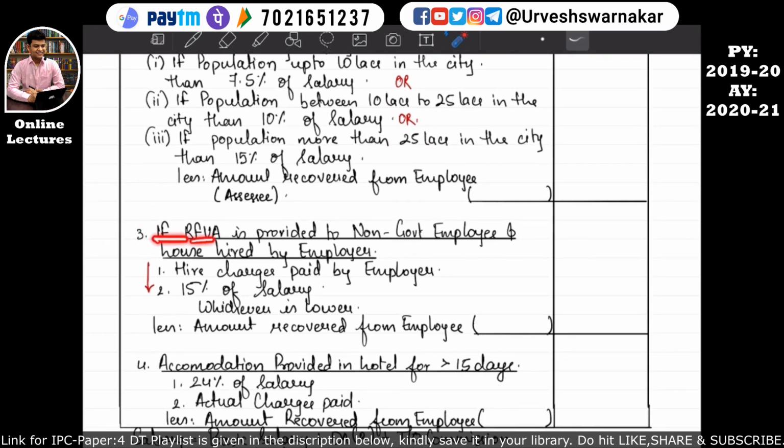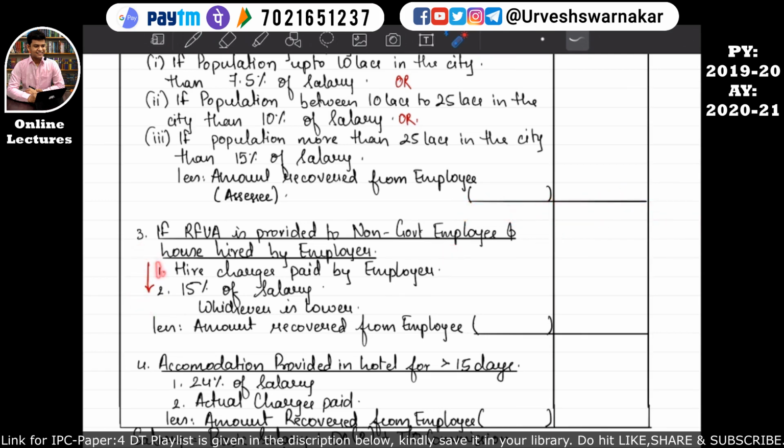If a rent-free unfurnished accommodation is provided to a non-government employee and the house property is hired by the employer, that means the employer is not having his own house property, he has hired the house property and he has given such house property to the employee. I hope this is quite clear. Then how to calculate the value of non-monetary perquisites? It will be calculated in this manner.